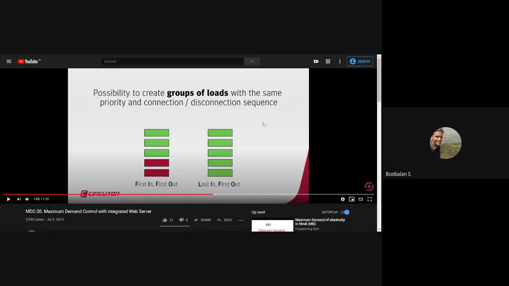So in a microcontroller itself, it's going to make a comparison. That's why it's an MDA controller, maximum demand analysis and controller. So the machine that was switched on last is automatically going to be turned off, right? So it is first in, first out. Based upon this, there is some possibility of grouping loads, right? I already told that. Or maybe it could have its own grouping mechanism, right?